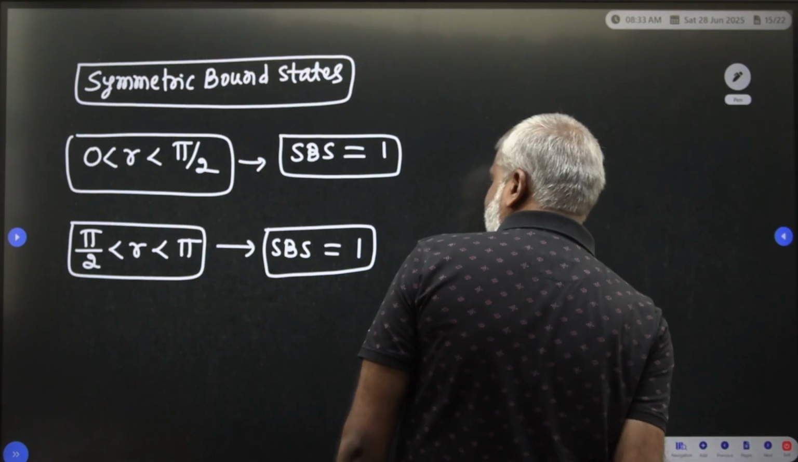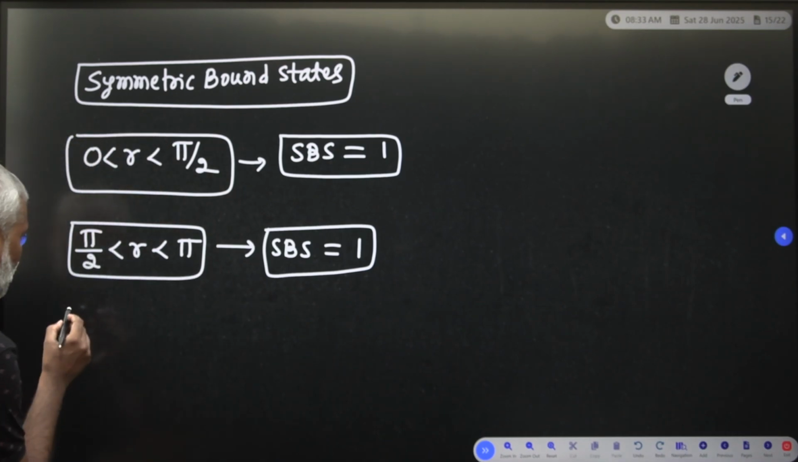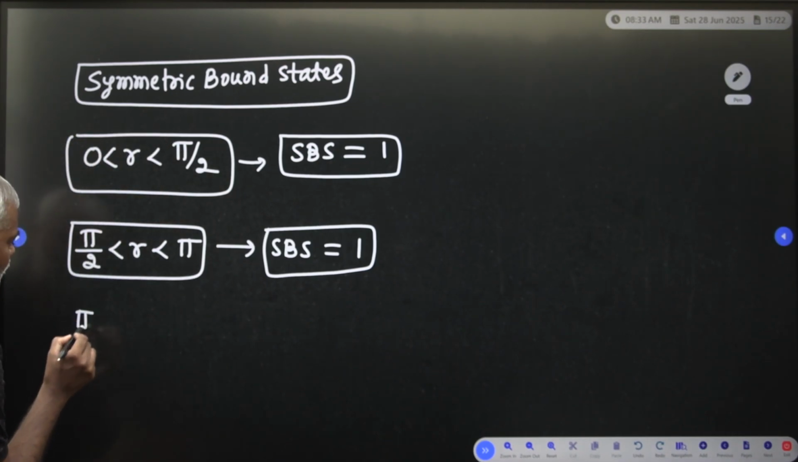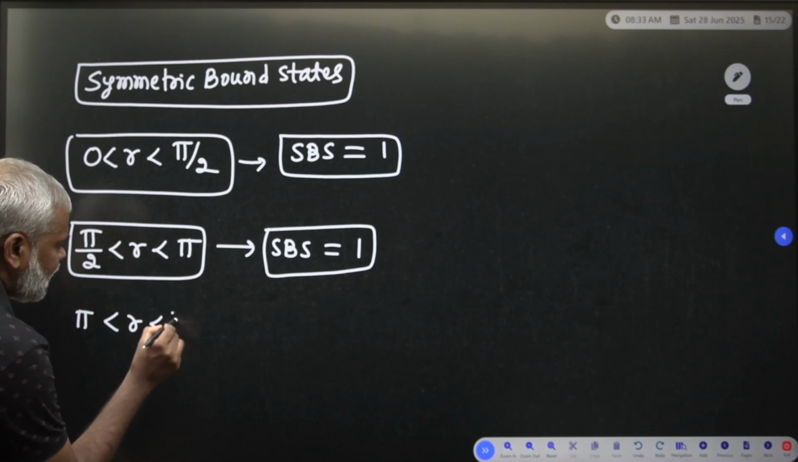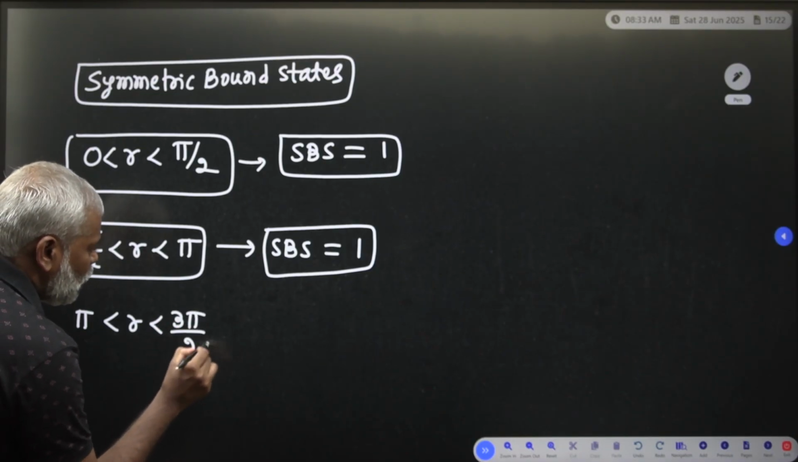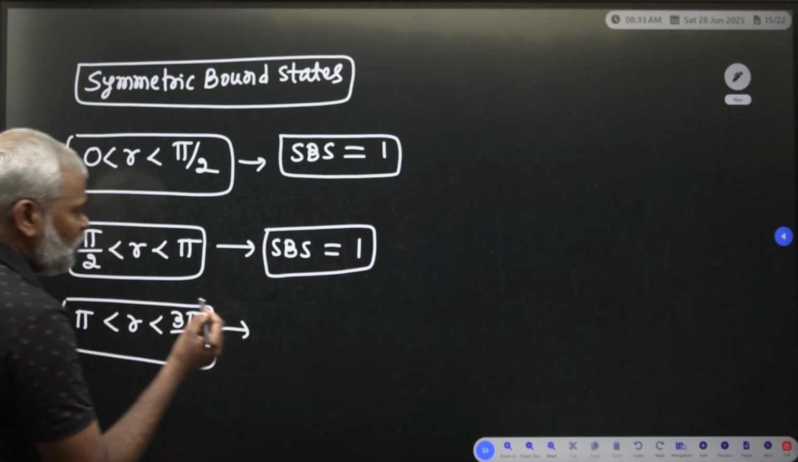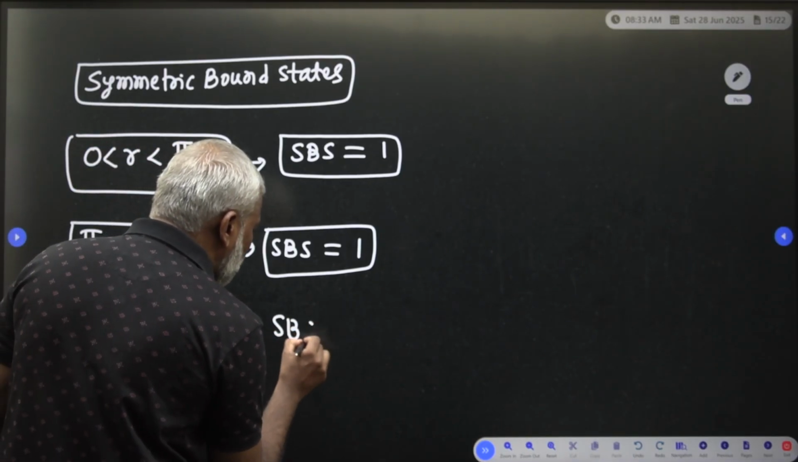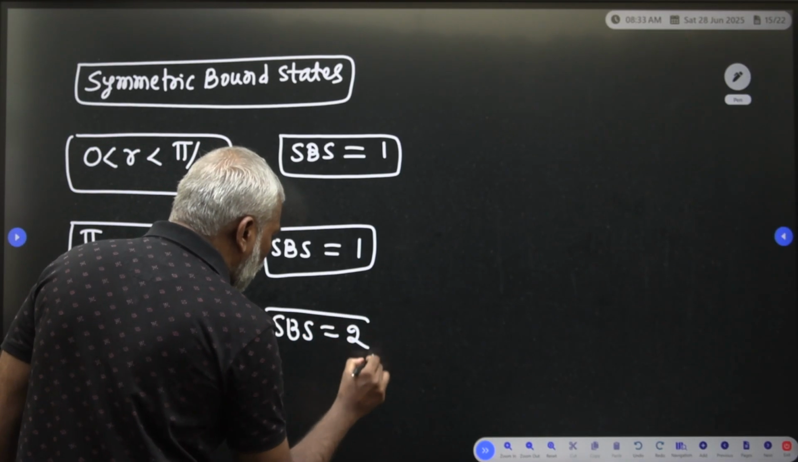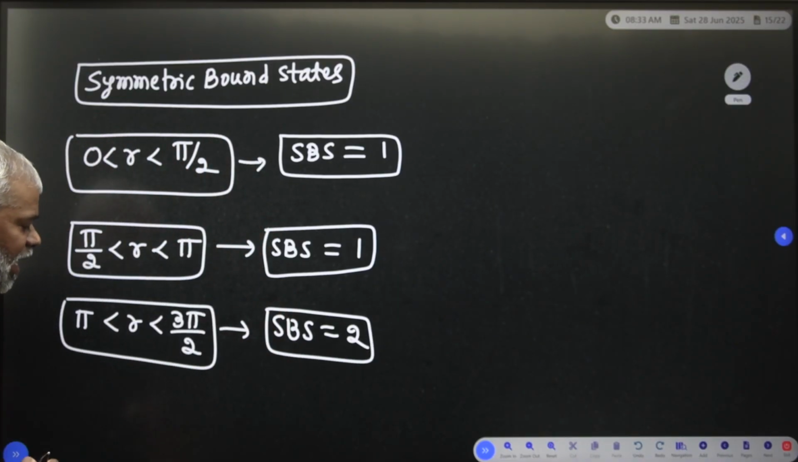Now, you have to write that for 5 is less than r is less than 3 5 by 2, the number of symmetrical bound states is equal to, how many symmetrical bound states are there? 2 symmetrical bound states are there, clear.